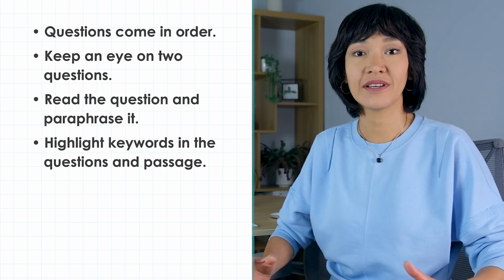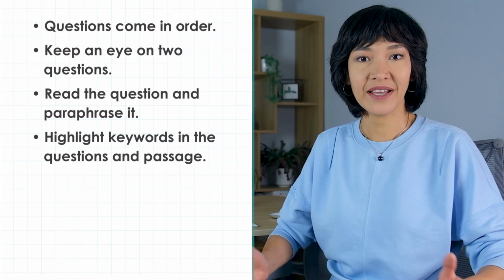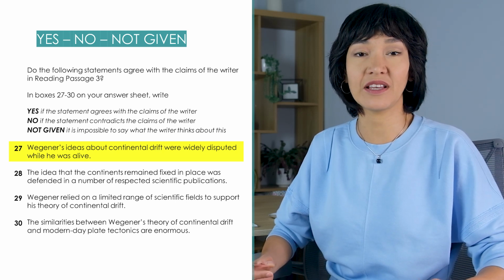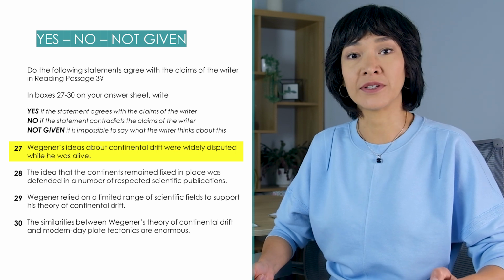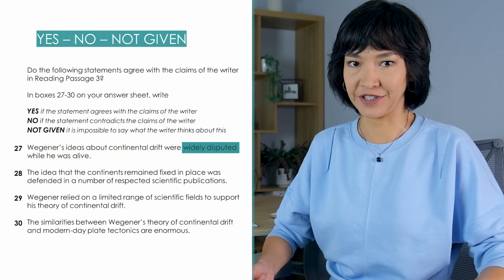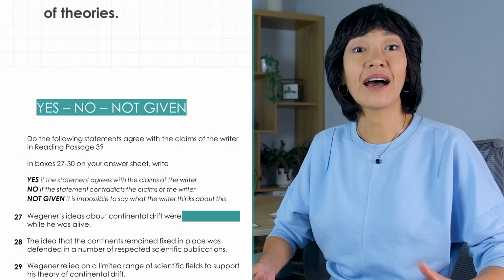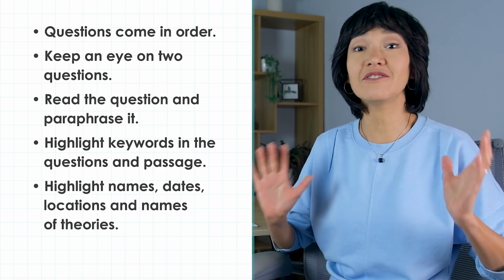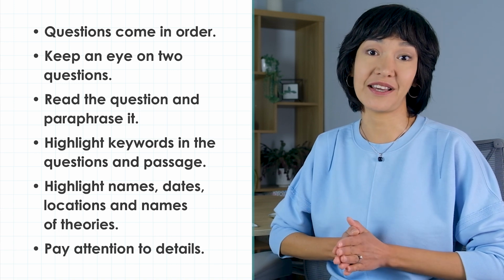Next, highlight keywords in the questions and passage. In questions, these are the most important words. For example, here, almost all the passage is going to be about Wegener's ideas about continental drift. So I'd say the keywords are widely disputed. In the text, as you're reading, highlight names, dates, locations, and names of theories, just in case you need to find them later.